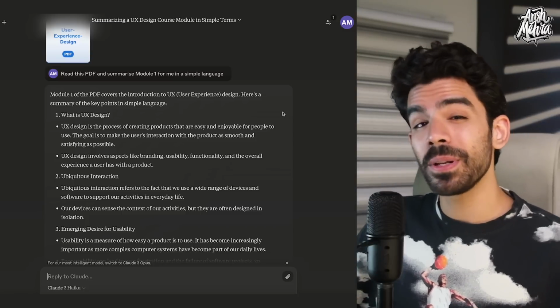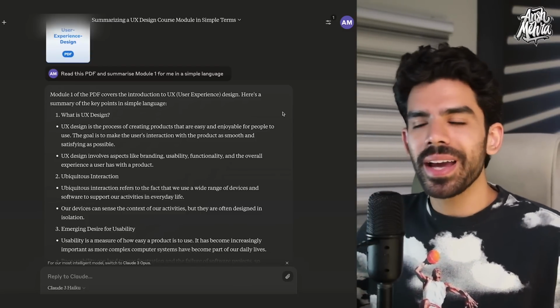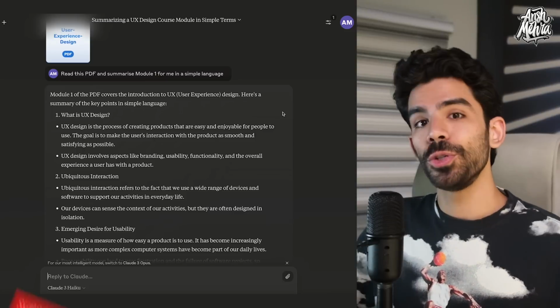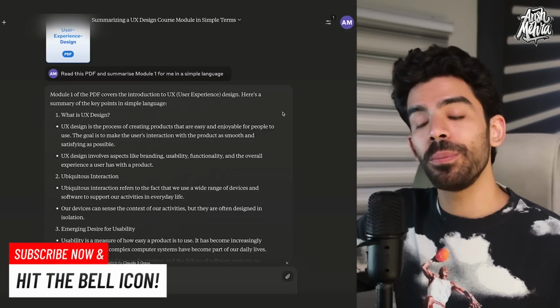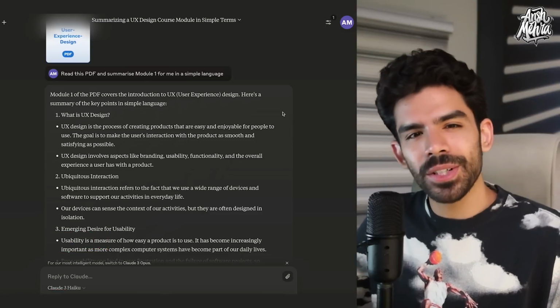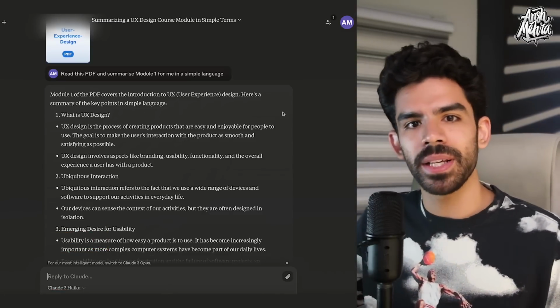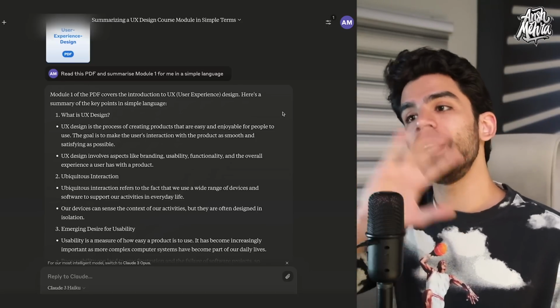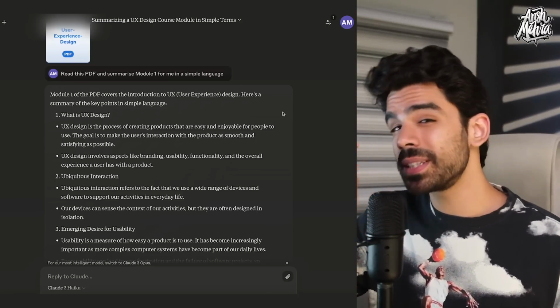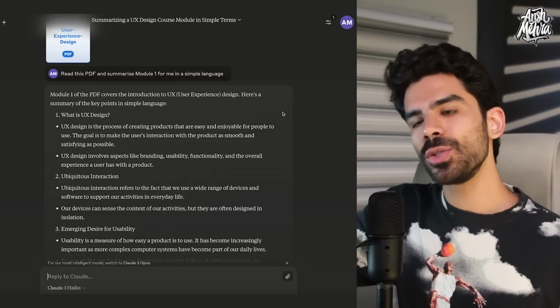Now, this is where people make mistakes. If you're studying for a real exam, then you cannot rely on this AI generated summary. You should first read module 1 on your own and then use this summary to make quick notes. If you're simply researching through multiple PDFs and you're not sure about what you want to learn, then you can get summaries without reading the actual content. Or sometimes you have to find something from a really long PDF which is not explicitly written, and maybe you have to do a lot of pattern recognition. In that case, you can do the same.